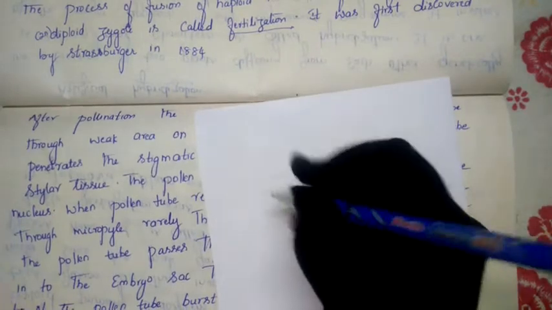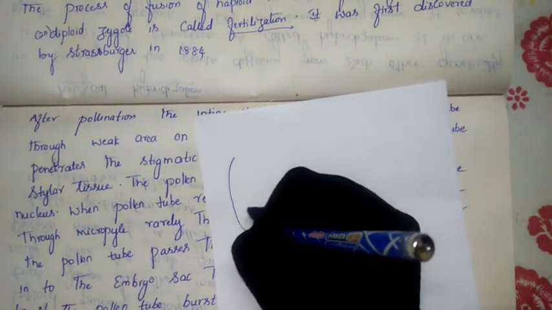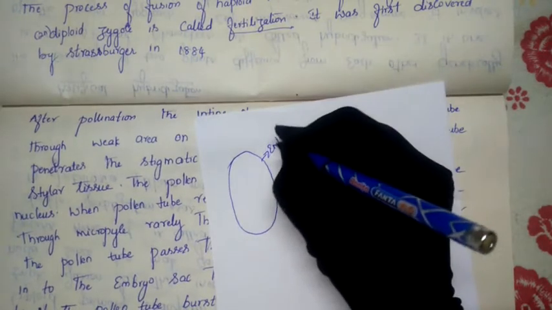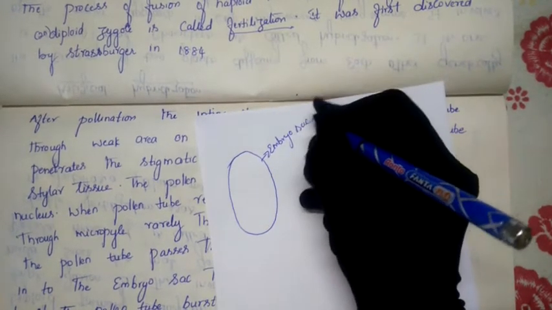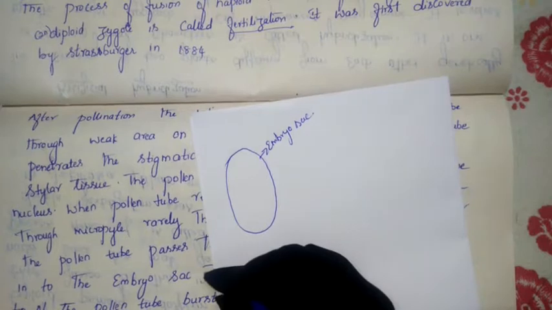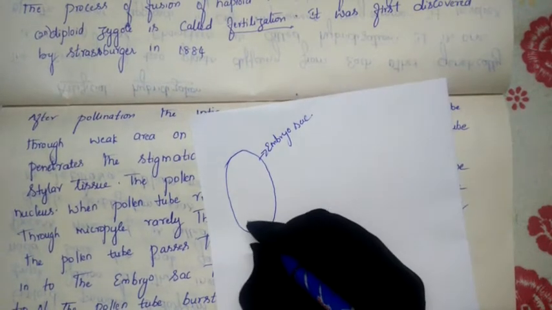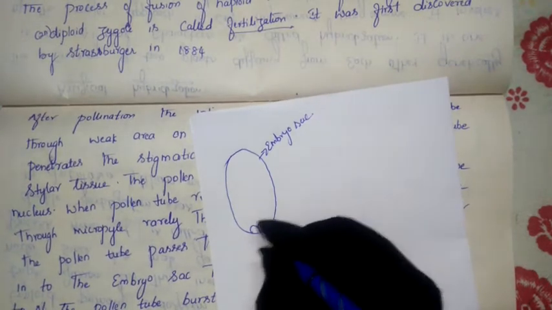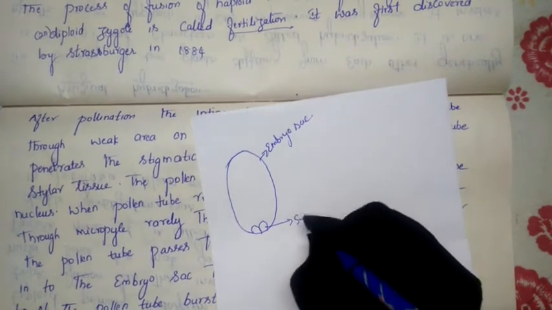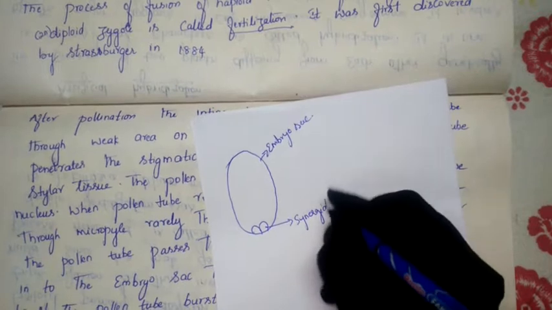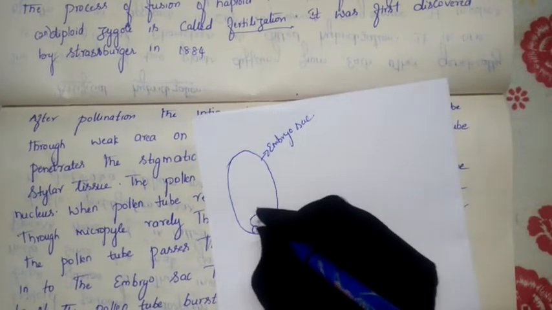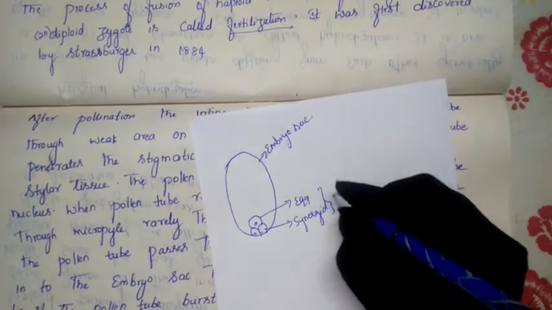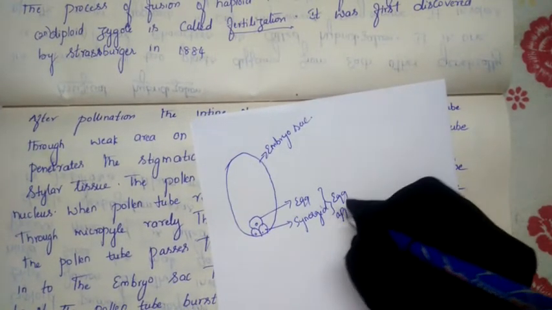So this is the structure of the embryo sac. This is the complete structure of the embryo sac. Inside this embryo sac, we will find the two pear-shaped synergid cells. These are the synergid cells, and we will find one egg. This is the egg, and all together we call this the egg apparatus.